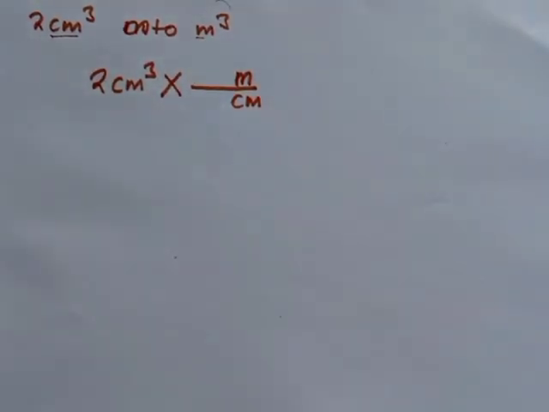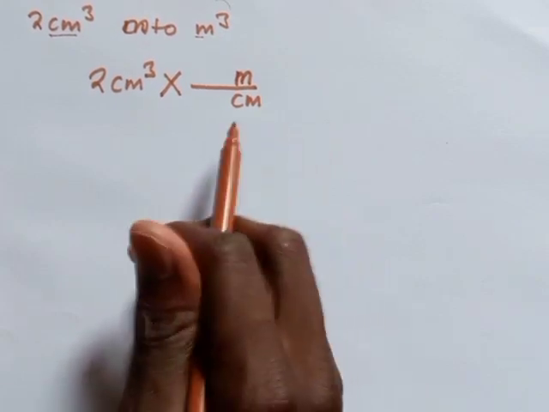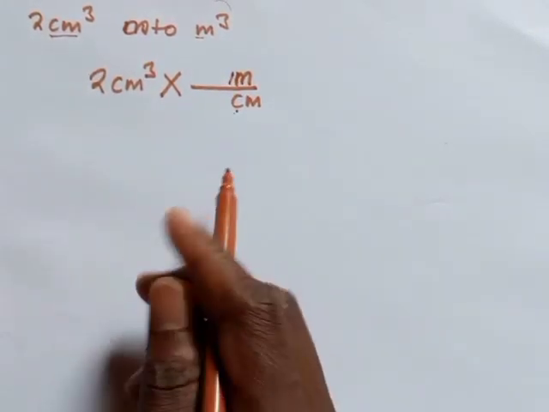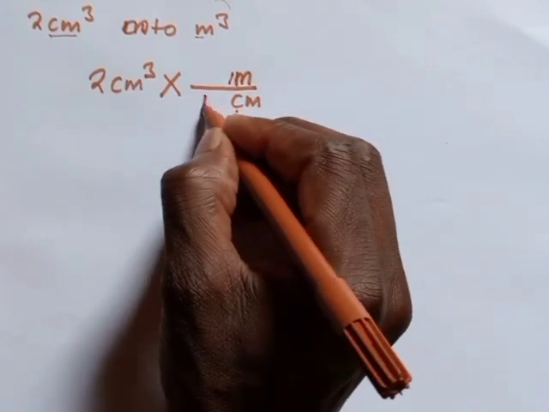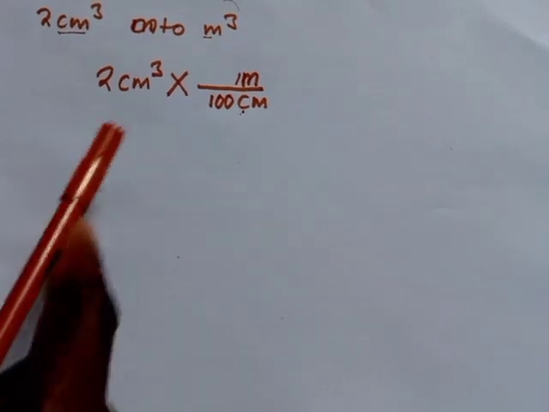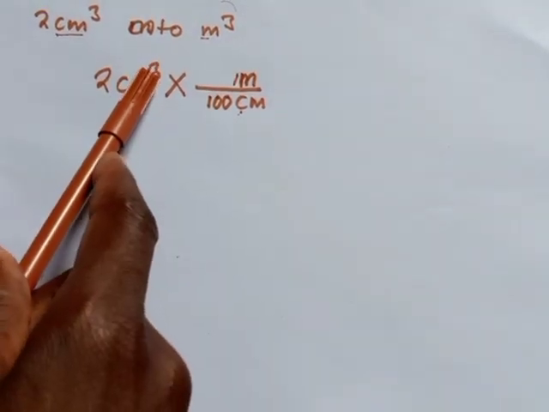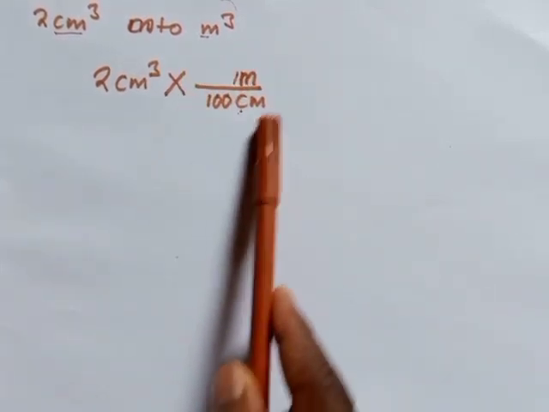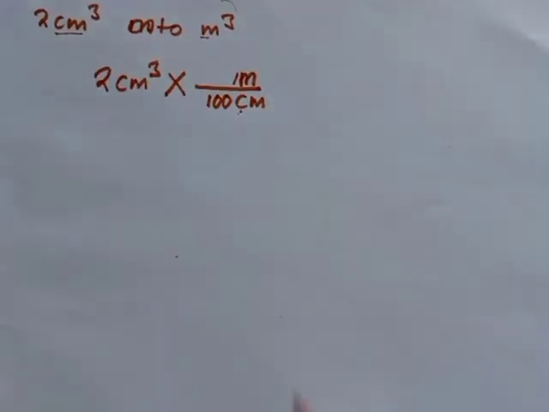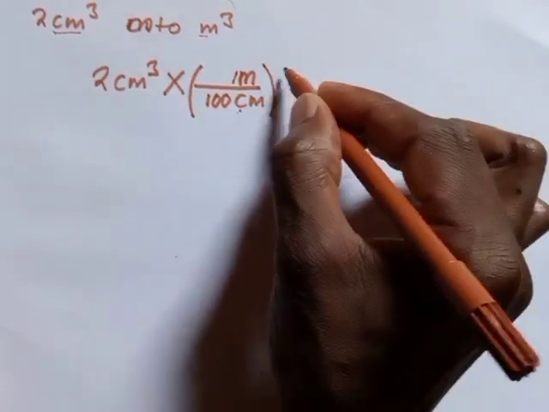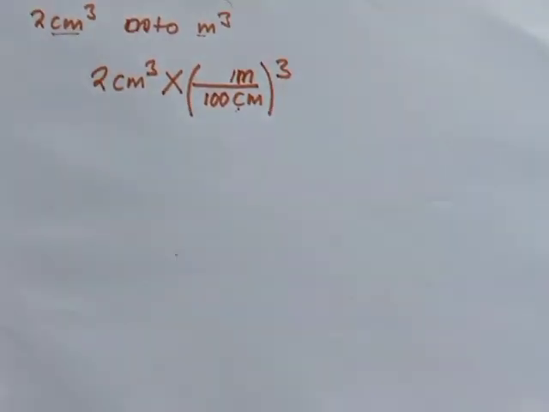Get back a bit to what we were doing earlier. We said how many. Now you say how many centimeters make up a single meter. We have 100 centimeters making up a single meter. If the centimeter which is located here is cubed, then what we are going to do to both of these quantities, or rather the units, is raise them to the power of 3 as a whole. You do this, then this has to be raised to the power of 3 also.